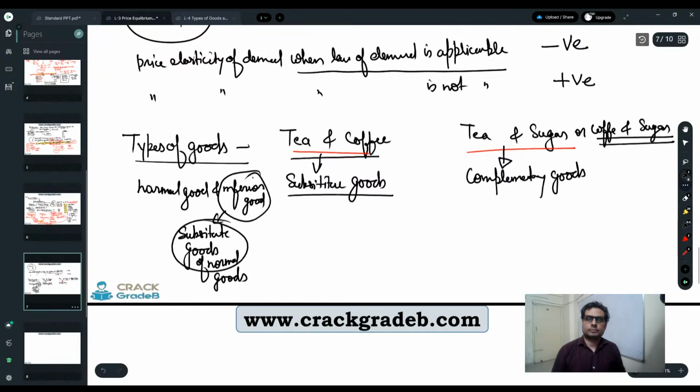So car and tire are complementary goods, right? If there is a car, definitely there will be tires. Car and fuel, again, is a complementary good. Maybe that fuel is in the form of fossil fuel like petrol, diesel, or hydrogen fuel, or even battery. In the battery, lithium is being used as a fuel, right?